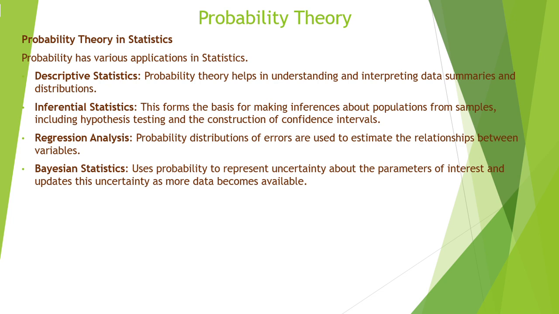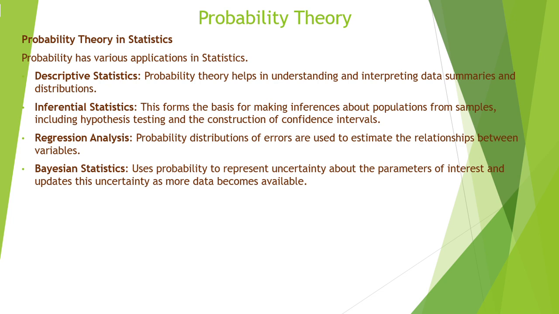There are certain cases where probability theory is used in statistics in different ways. Like in descriptive statistics, probability theory helps in understanding and interpreting data summaries and distributions, right? Summary of all the data that you are collecting. Then in inferential statistics, this forms the basis of making inferences about the population from the samples that you are taking, including hypothesis testing and construction of confidence intervals.